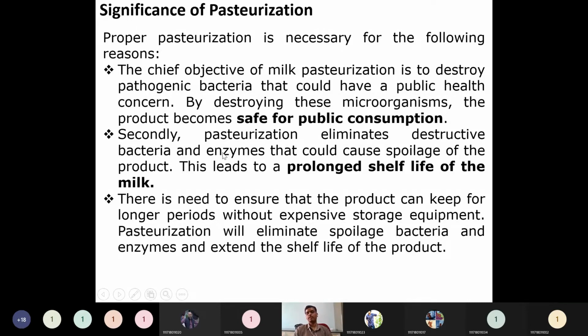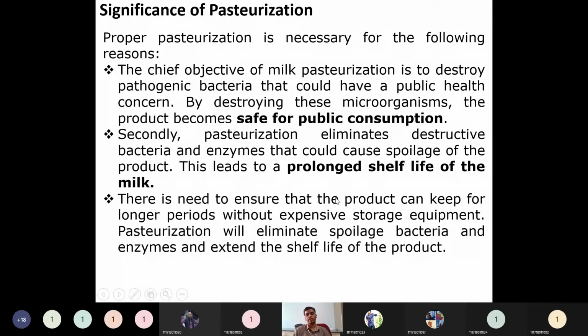Secondly, pasteurization eliminates the destructive bacteria and enzymes that could cause spoilage of the product. Here, in the first point, they are killing because it is harmful to our health. But in the second point, they are killing to prolong the shelf life of the milk product. That is also one reason, and there is a need to ensure that a product can keep for longer periods without expensive storage equipment.